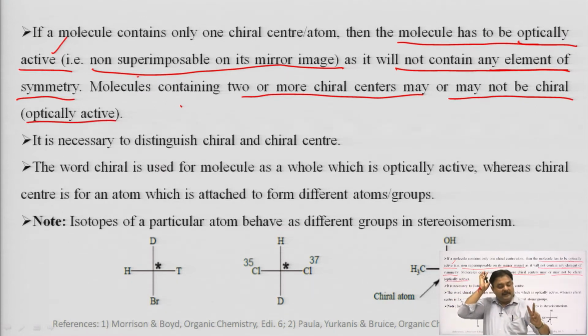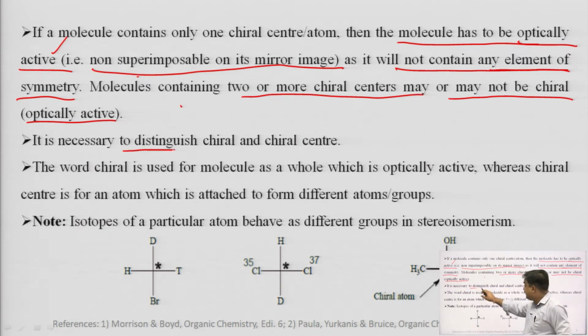So, there is a difference. If a molecule has only one chiral center, we can say that molecule is certainly optically active, non-superimposable, and not having any element of symmetry. But if a molecule has 2 or more chiral centers, we cannot predict its chirality or the presence of an element of symmetry.